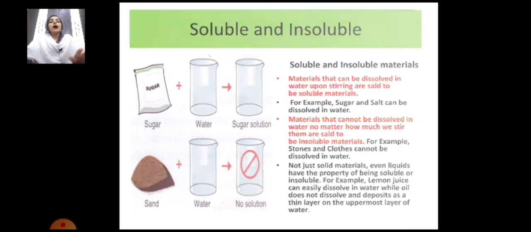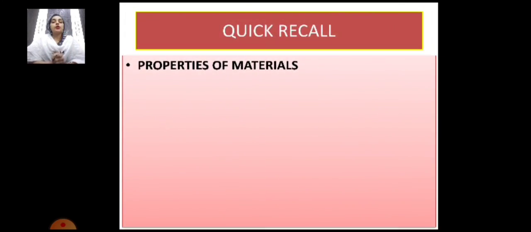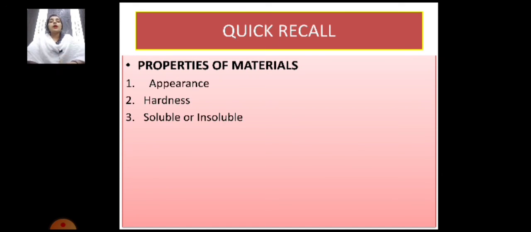Alright, so let's quickly recall what we have studied today. We have studied the properties of materials, that is appearance, hardness and soluble or insoluble. Appearance is the outer look of the material, and on that basis they are classified. The second property was hardness, which is also a property of materials. And the third is soluble and insoluble, that some materials dissolve into the water and some do not dissolve into the water. So this is also a property of the material.